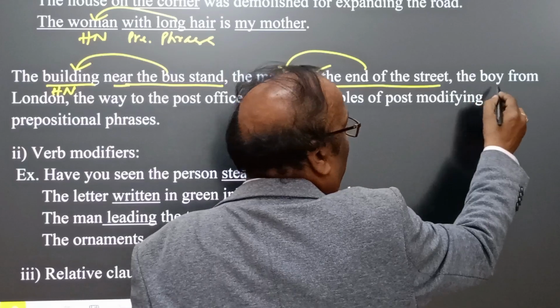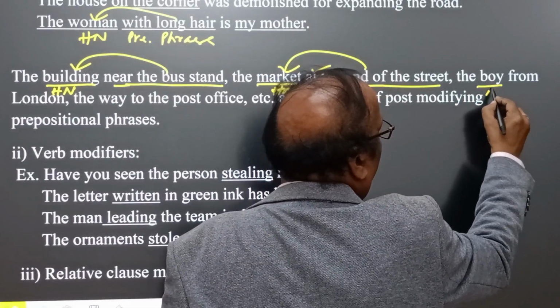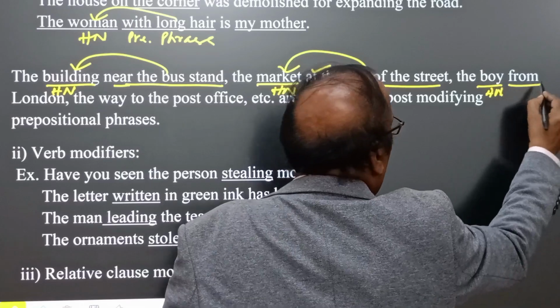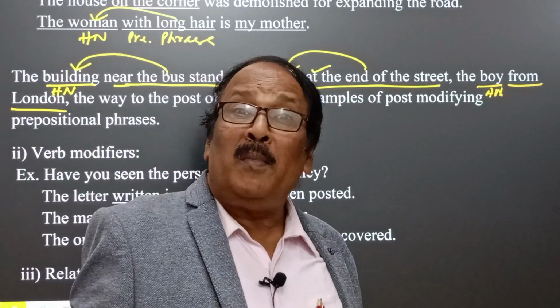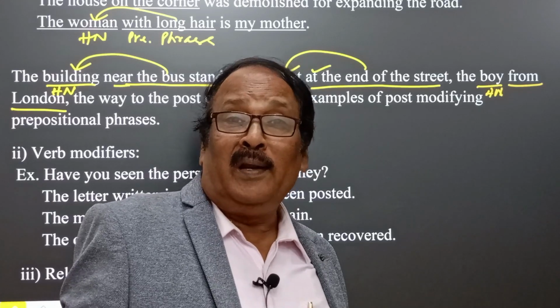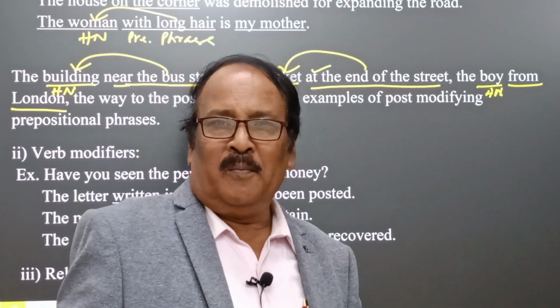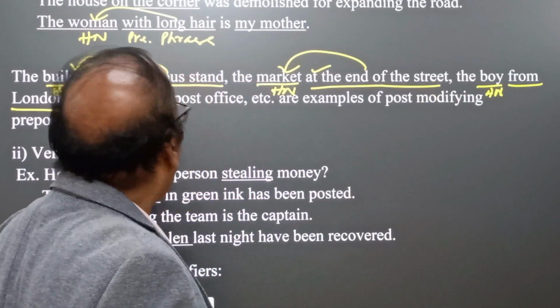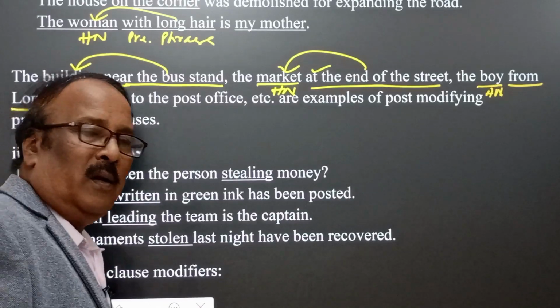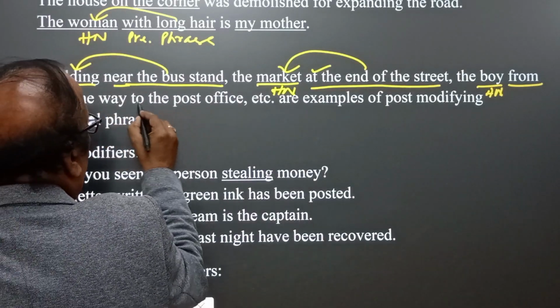And the boy, head noun, from London. The boy from London has been kidnapped by somebody. So, for example, the boy from London, yes, and the way to the post office.